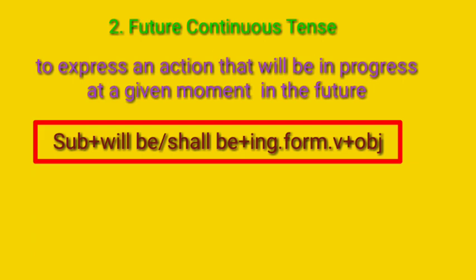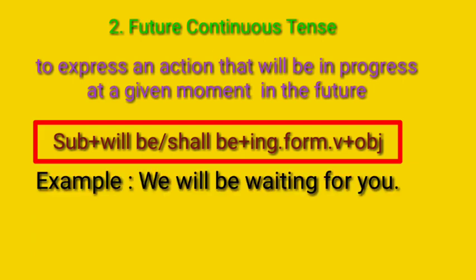Let us take one example. We will be waiting for you. Okay, you can see here will be plus ing form of the verb. Okay. So we can say this is future continuous tense.